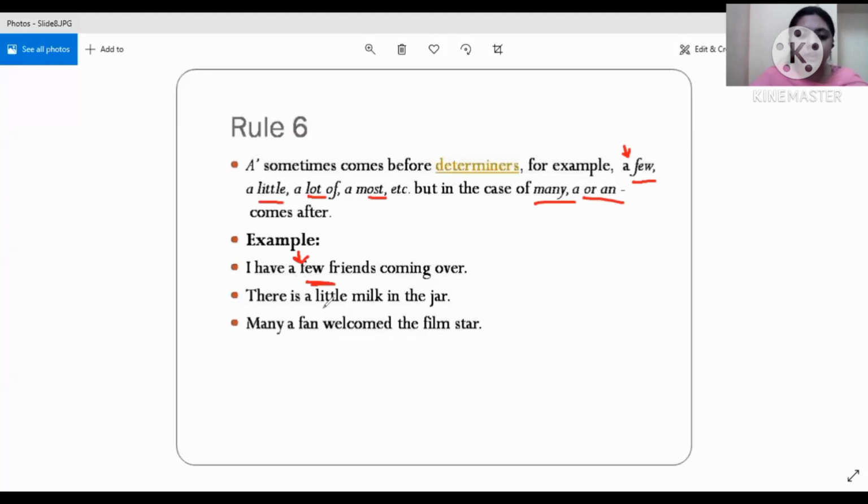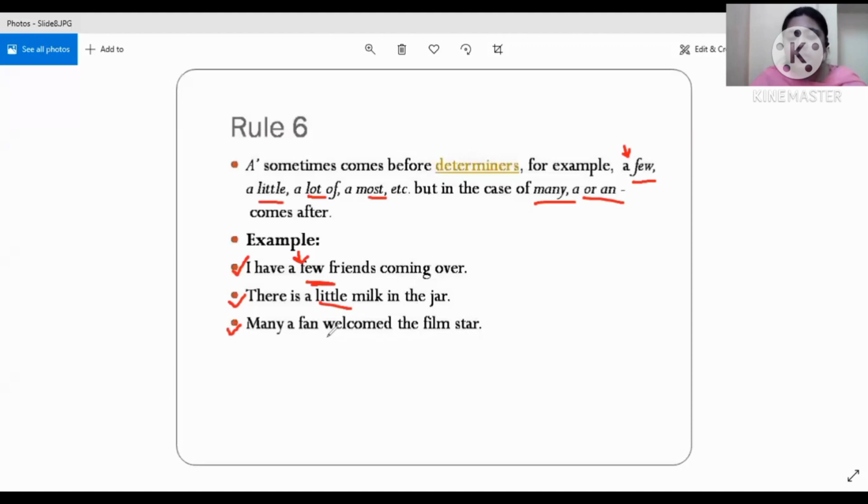So this is just for your information that you should understand that yes, this indefinite article can be used before these determiners like a little. Again, there's a difference between little, a little, and the little. So this also will be taken up in the adjectives.